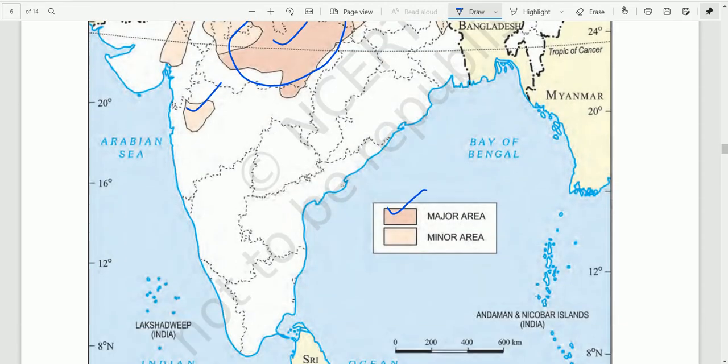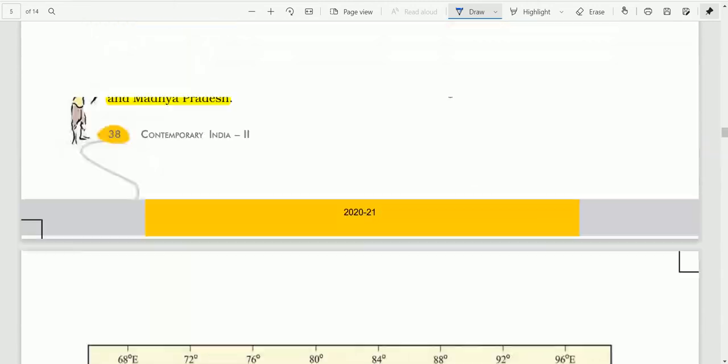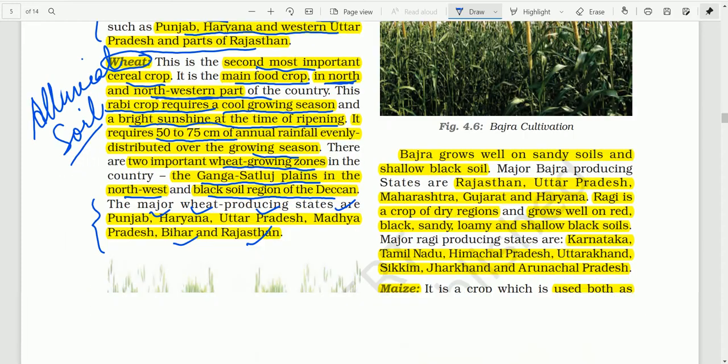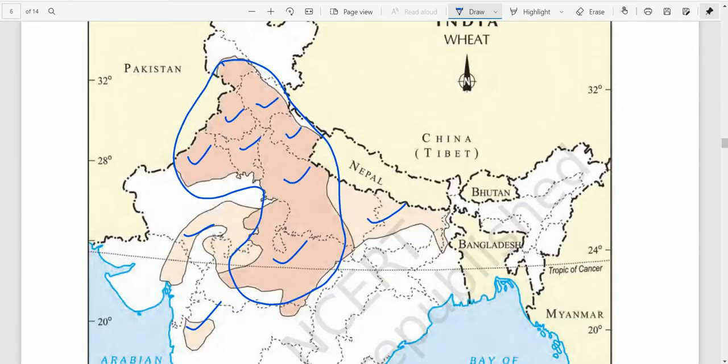These are the other, minor growing areas. Here is what we call the Ganga Satluj plain area: the Ganga area is here, then the Satluj river is here.